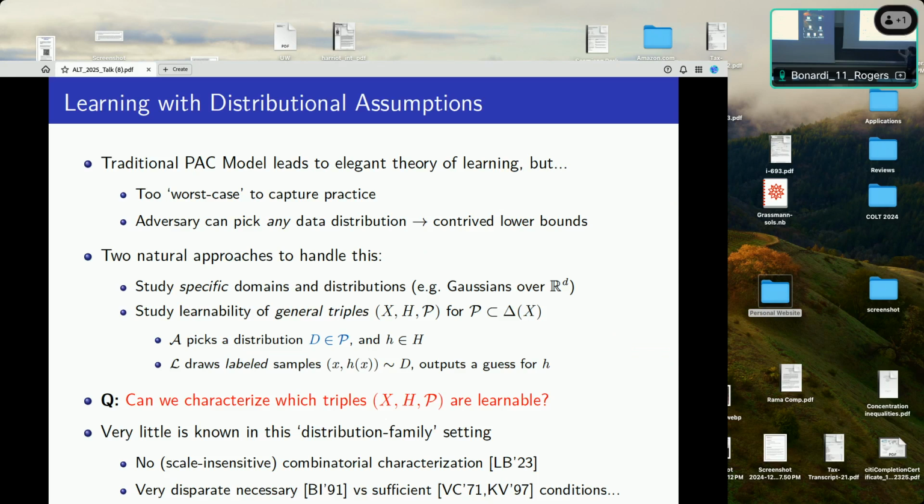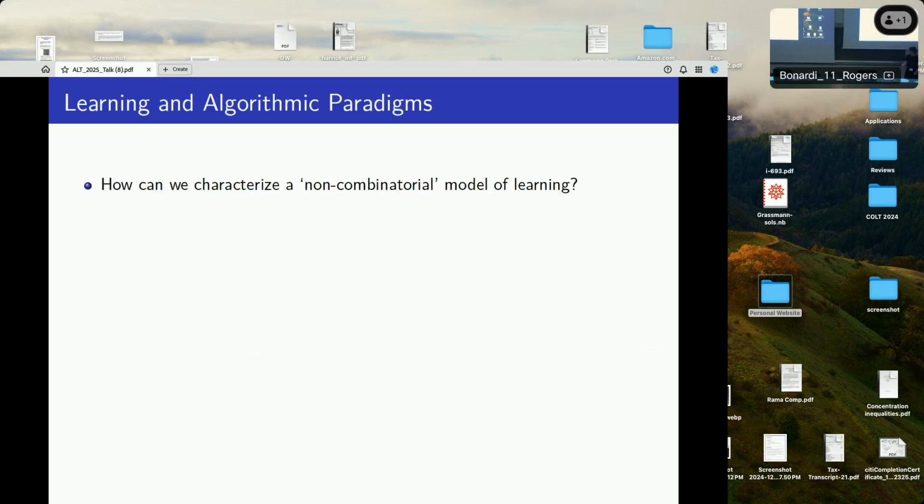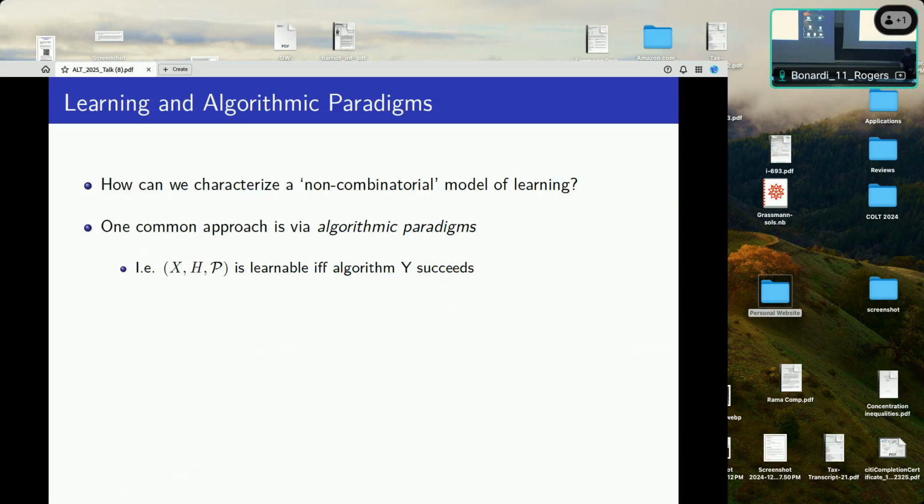But nevertheless, maybe we can give some sort of non-combinatorial characterization of learning in SHP. Okay, so what do I mean by this? How do we give non-combinatorial characterizations of learning? Well, even in the distribution-free case, there's still a very useful way to do this, and this is through algorithmic paradigms.